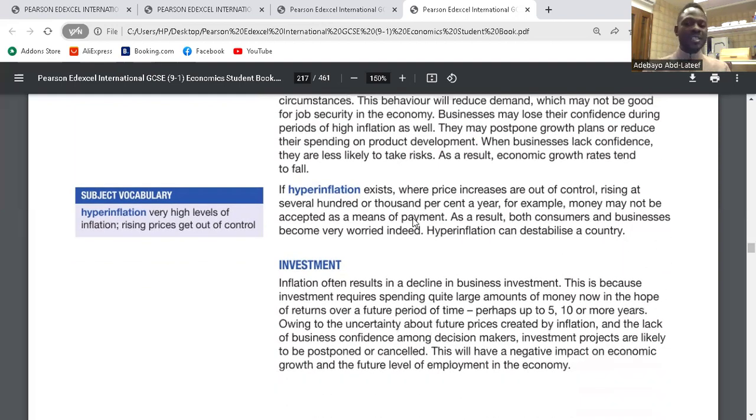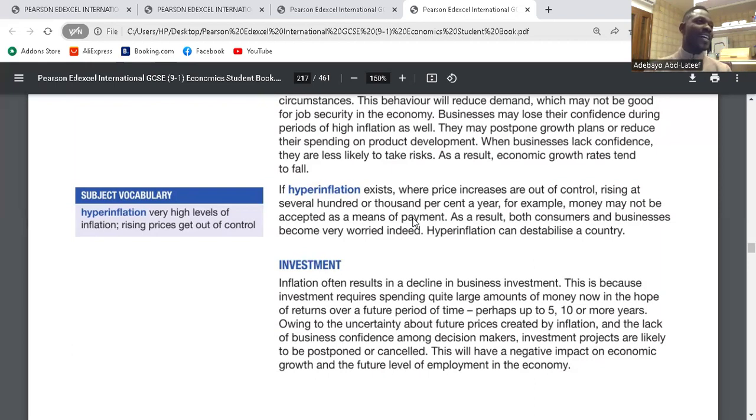If hyperinflation exists, where price increases are out of control, rising at several hundreds of thousands of percent a year, for example, money may not be accepted as a means of payment. So for hyperinflation, that means there's a high level of inflation. The inflation rate is not controllable. The value of money becomes useless.